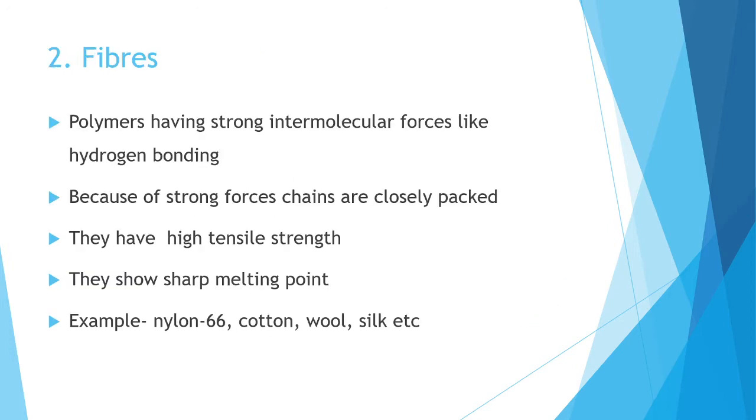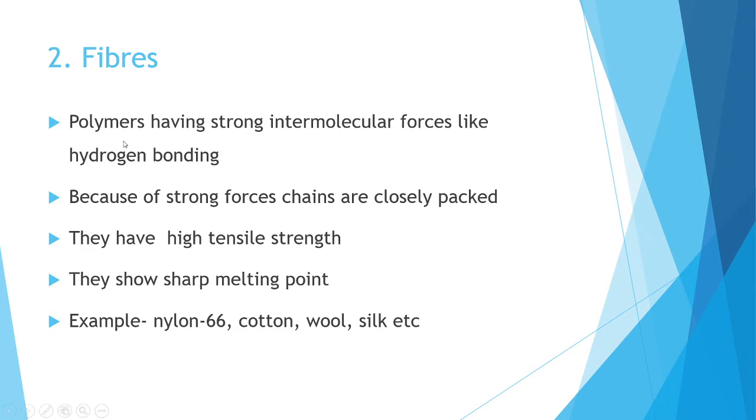And the second classification is fibers. You have heard about different types of fibers like nylon, cotton, wool, silk, etc. Cotton, wool, and silk are natural fibers, and nylon, terylene, etc. are synthetic fibers. So we can see what the definition of fibers is.